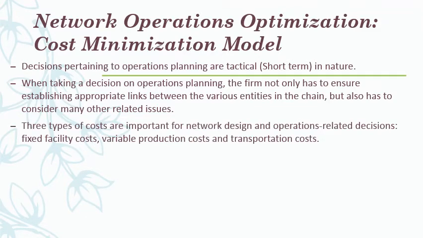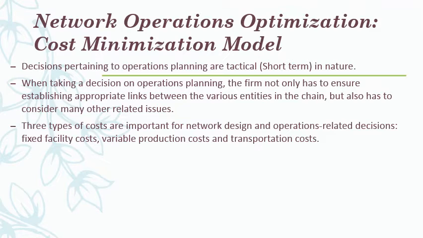First of all, the costs. There are 3 types of costs. First one is fixed facility cost, second one is variable production cost, and the third one is transportation cost. These are the 3 important costs that will come into the picture when you think about operations related decisions. See, fixed facility cost. What is fixed facility cost? That is the total amount that we have invested in setting up a facility. That includes land and building and machinery. These are the 2 dominant parameters of fixed costs.